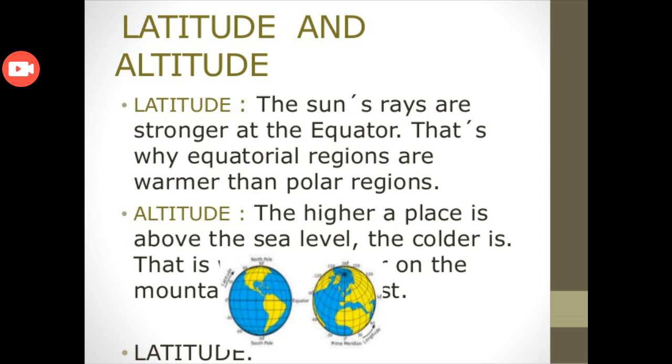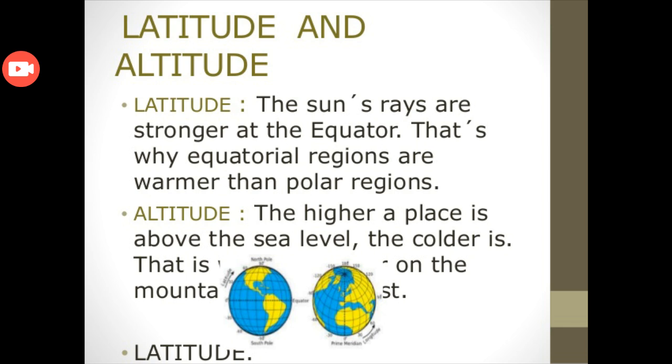Now altitude. Altitude means increase in height, or as you move above the earth's surface. The higher a place is above the sea level, that is called altitude. On the surface the temperature is high, and as you move above the surface of the earth, you will feel a change in the temperature, that it will become colder.